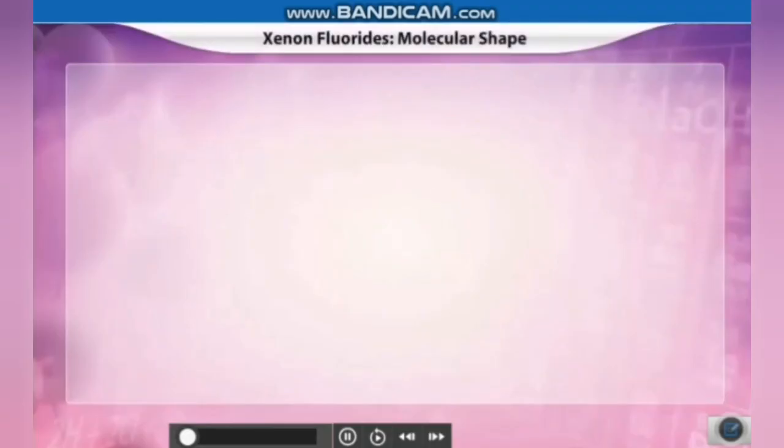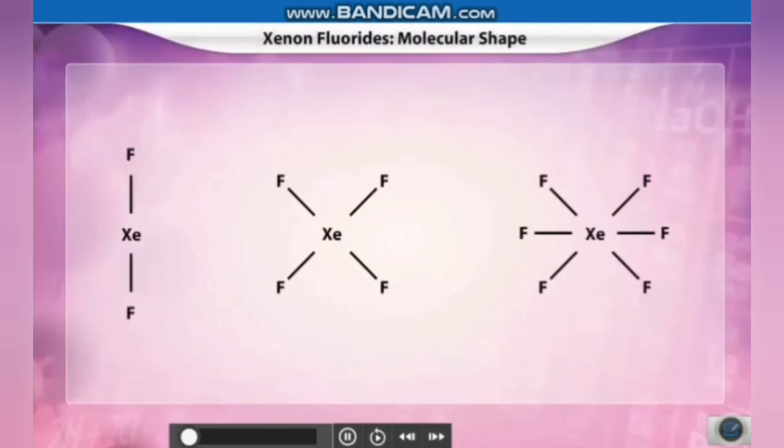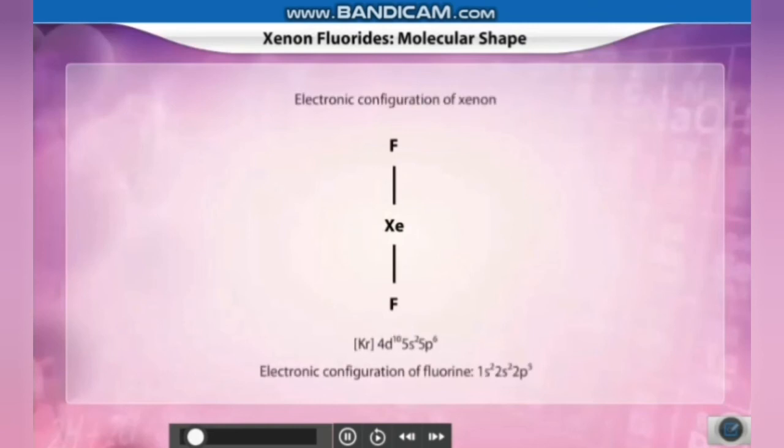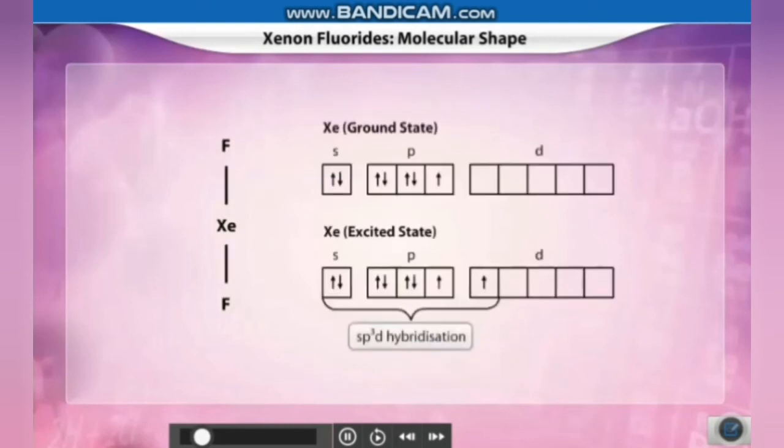Now, let us look at the molecular structure of xenon fluoride compounds one by one. First, let us start with xenon difluoride. The low electronegativity of xenon makes xenon take a central position, and the two fluorine atoms join the xenon. In the excited state, xenon forms 5 sp3d orbitals.